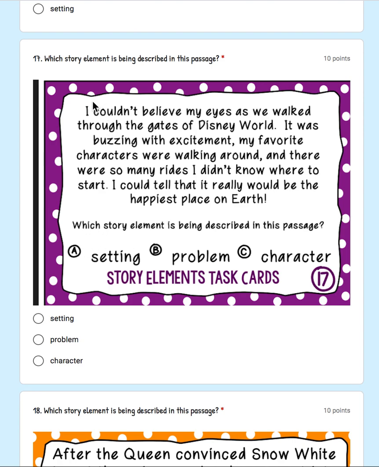A. Setting. Did the author describe the location and place? The where and when? B. Problem. Did the author provide a challenge, a conflict? C. Do we get information about one character, the character's likes or dislikes?